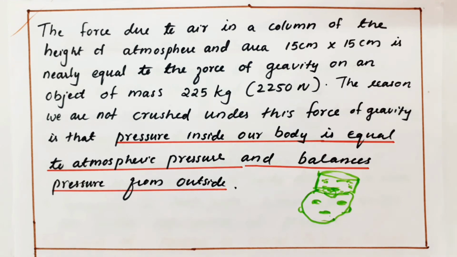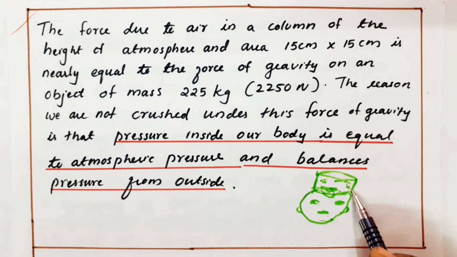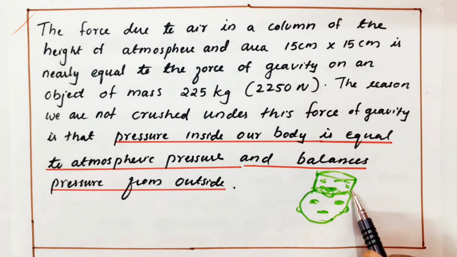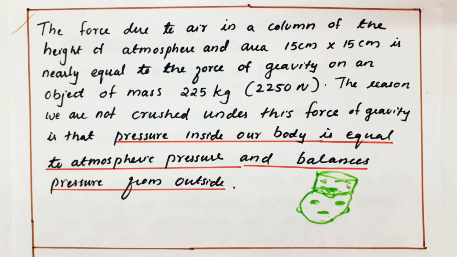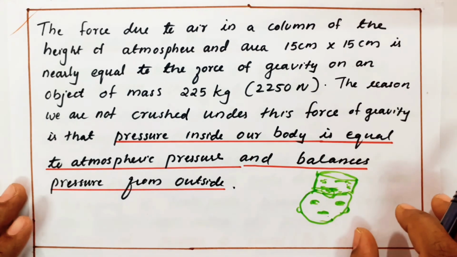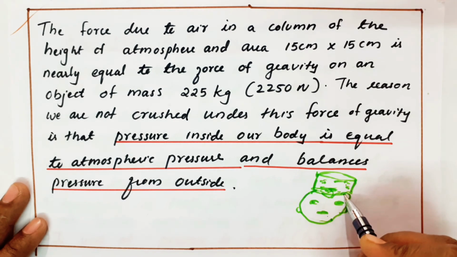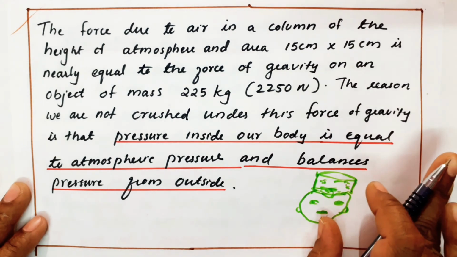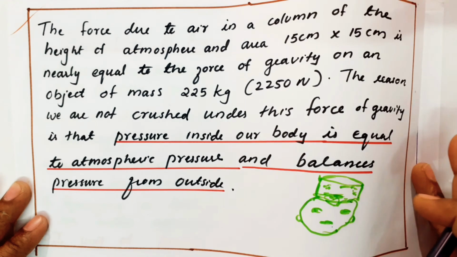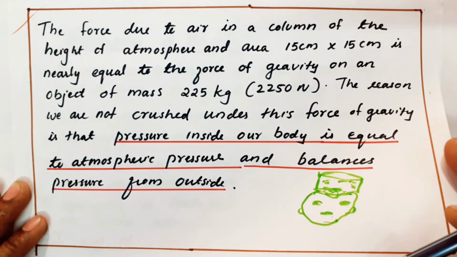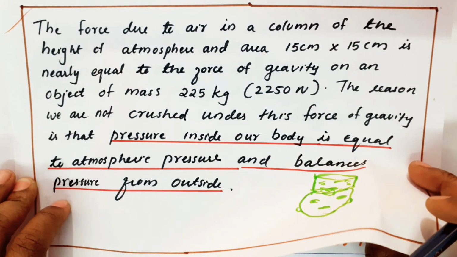So actually the air is exerting a pressure, we learned now, right? Because of that air pressure, why are we not crushed by such a big pressure? Because inside our body we also have a pressure. So the outside atmospheric pressure is balanced with our inside pressure. That's why we are not crushed. So this is an example they have given. Our body is maintaining that: the atmosphere exerts a pressure, but the outside pressure is equal to our inside pressure, so that we can balance our body.